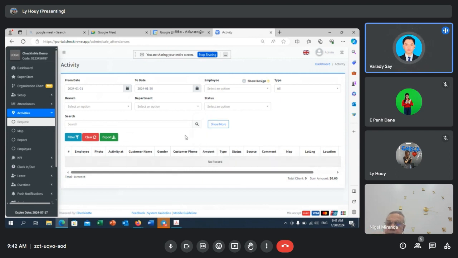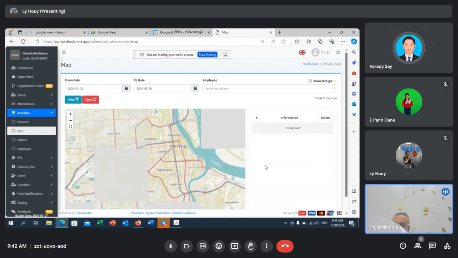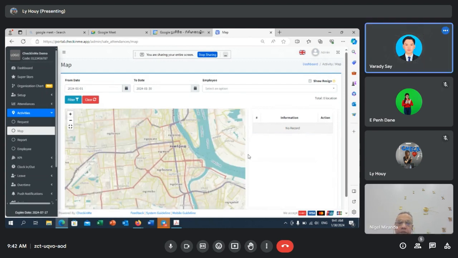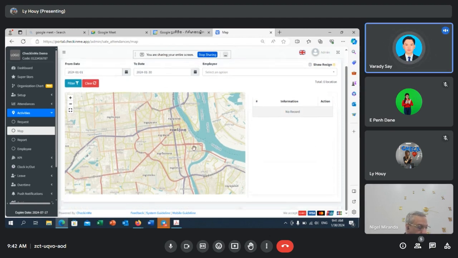So whenever they go outside or have a meeting with their client, they have to submit a record from their phone, and their record will be stored in here. The map right here will pin or show you the location, which place they have gone to meet their client, or the place where they used our attendance function will be recorded here.